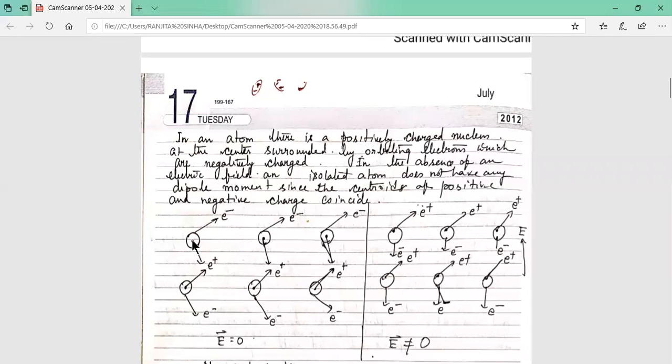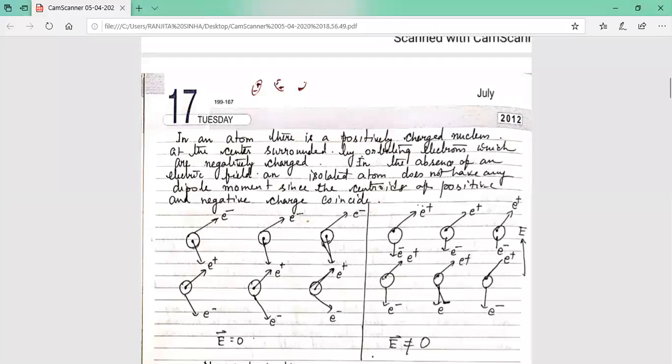If the atom is isolated, that means there is no electric field outside, and the atom is not in the surroundings of an electric field. So the centroid of the positive charge and the negative charge coincide. Here the electric field is zero, and the center of the negative charge and the positive charge, that is the nucleus, coincide.